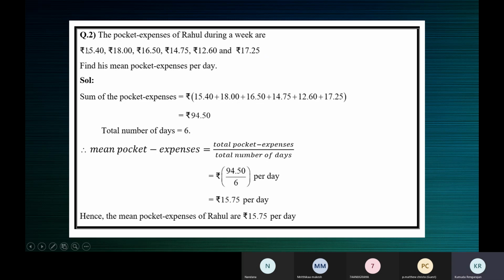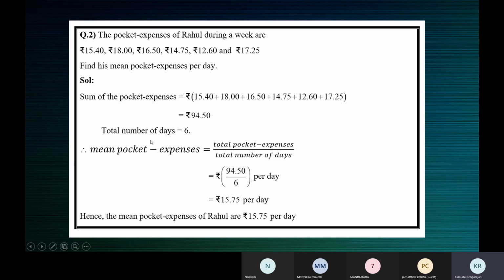The sum of the pocket expenses. Sum of the pocket expenses meaning sum meaning add. When you add the pocket expenses, you get the total. In a week, there are 7 days, but here we are given expenses only for 6 days. So 6. Don't take 7 because it is a week, because we have only 6 values here.